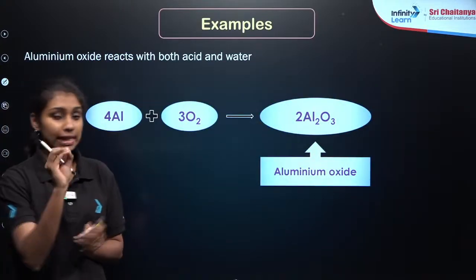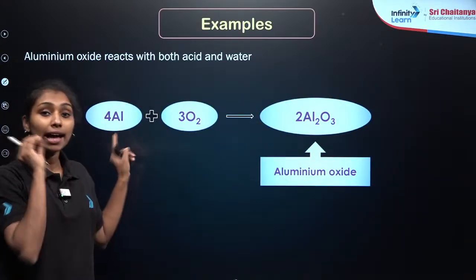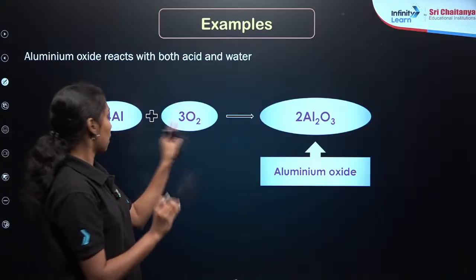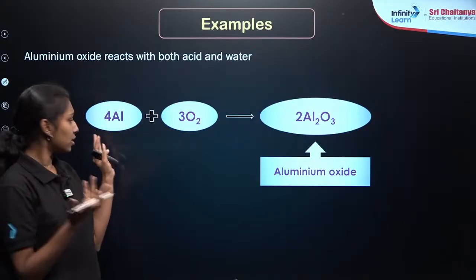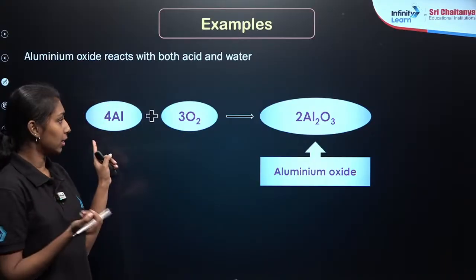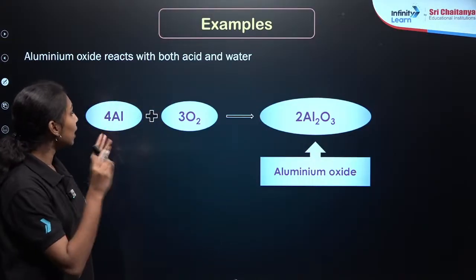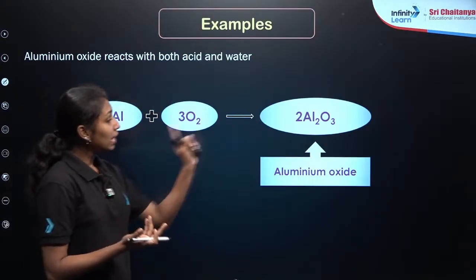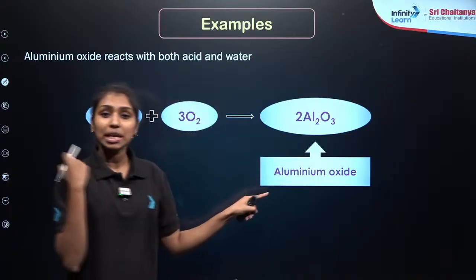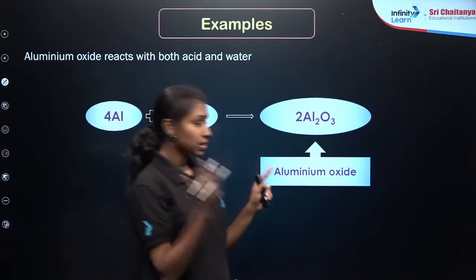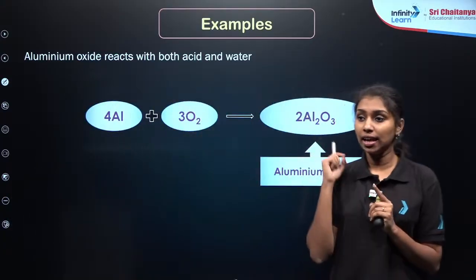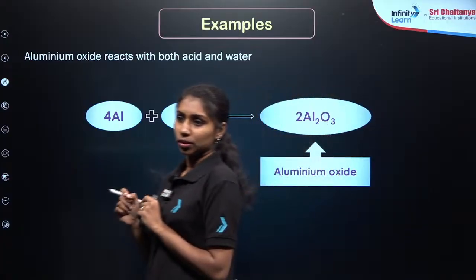So, let us see the reaction detailing here. The aluminium is reacting with oxygen. Balancing is very important here. I hope you have studied about the balancing of chemical reactions in your first chapter, right? Chemical reactions and equations. So here 4 aluminium reacting with 3 oxygen to form 2 Al2O3, that is aluminium oxide. Now we have to see how they react as an acid as well as a base.